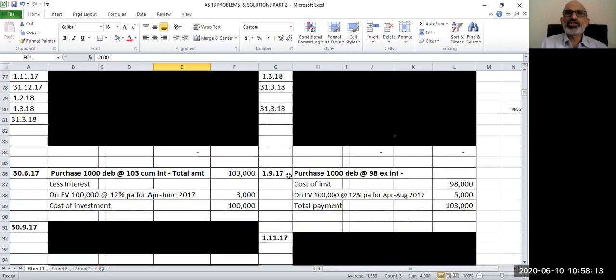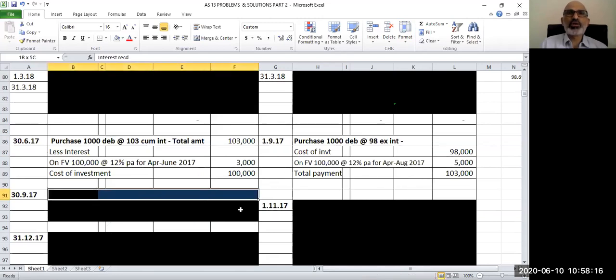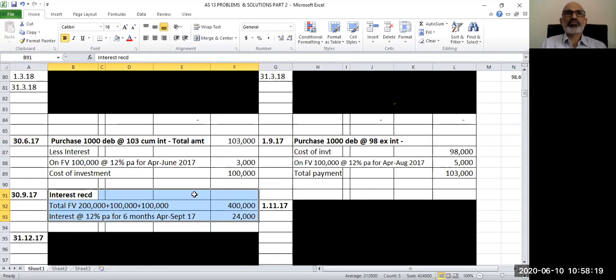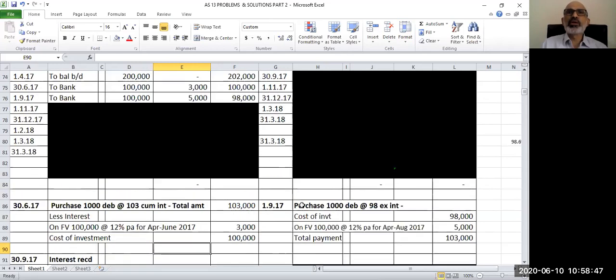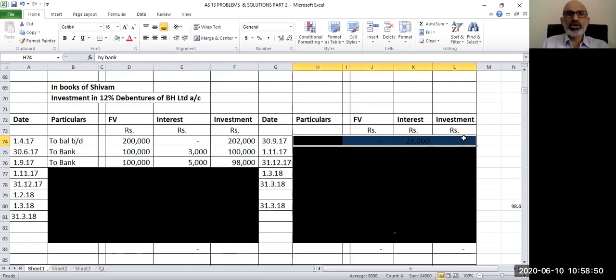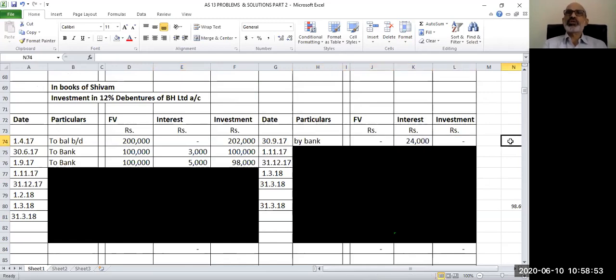So let us do the calculation of interest on 30th September 2017 and we will account for this interest. Face value 2 lakhs plus 1 lakh plus 1 lakh, that is 4 lakhs as I already explained. Interest 12% per annum for 6 months, April to September. So interest will be 24,000 rupees. You will receive the interest from DH Limited, who has issued the debentures, for 24,000 rupees as a payment of interest. Now when you receive the interest, the entry is bank account debit to interest account. So for 24,000 rupees, we will pass the entry on 30th September, bank account debit to interest account 24,000 rupees.